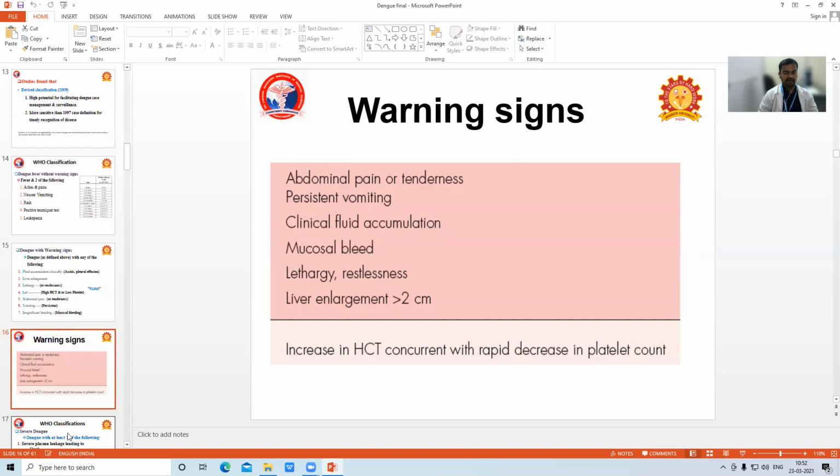The warning signs are abdominal pain or tenderness, persistent vomiting, clinical fluid accumulation like ascites, pleural effusion, mucosal bleed, gum bleed, lethargy or restlessness, liver enlargement more than 2 cm. Then the lab finding: increase in hematocrit with rapid decrease in platelet count.